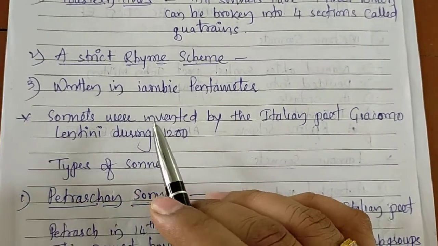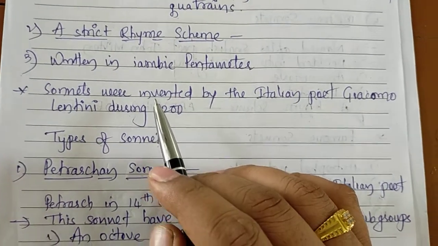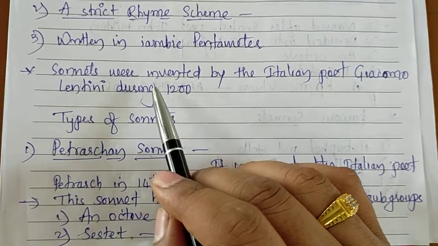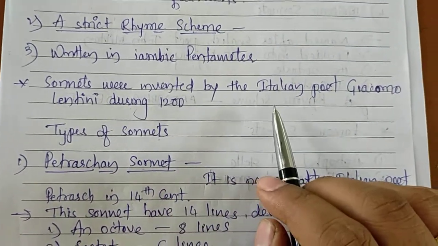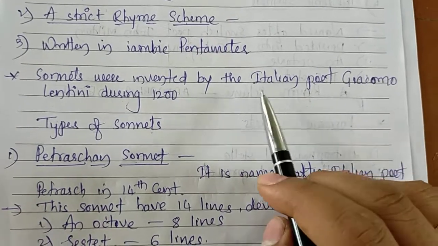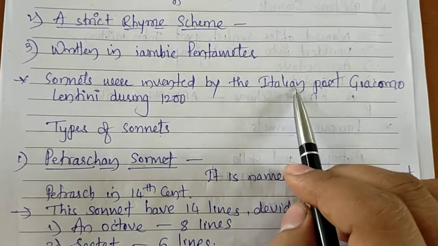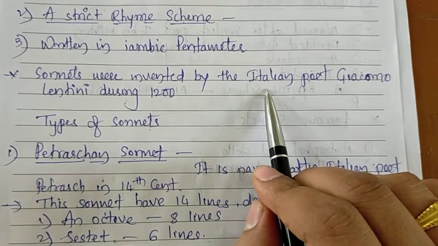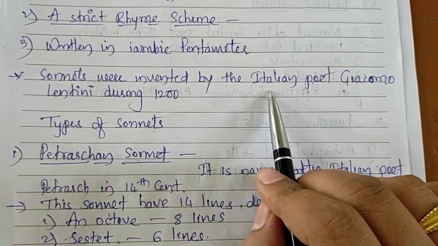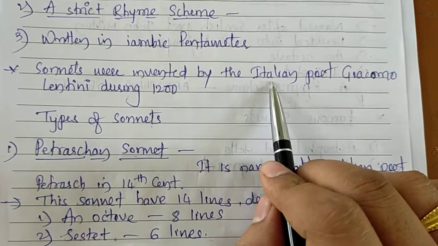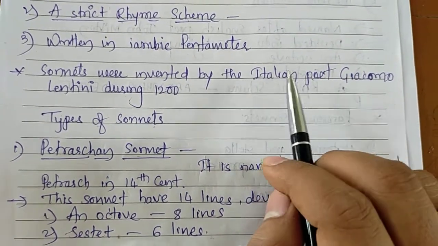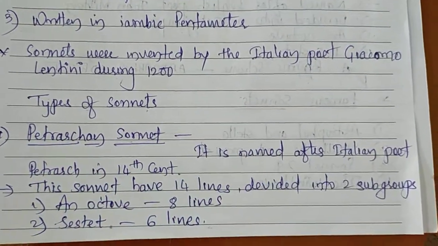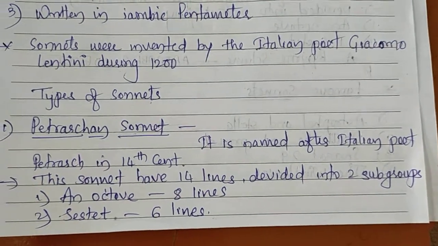Now let us see the history of sonnet. The sonnet was invented by the Italian poet Giacomo Lentini during the 1200s. The credit for the first sonnet goes to the Italian poet Giacomo Lentini in the 12th century. Now let us see types of sonnets.